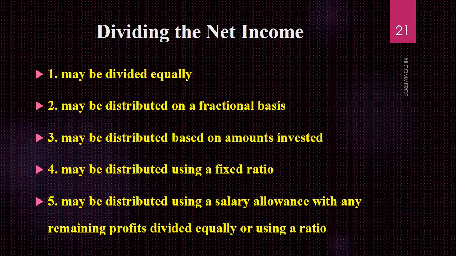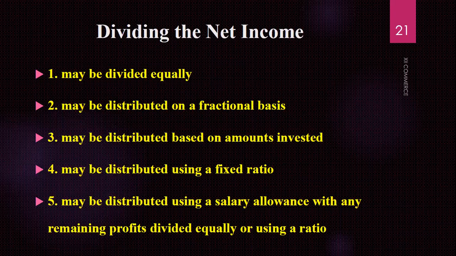Number 3, it may be distributed based on the amounts of investment. Definitely it depends upon capital investment. It happens sometimes that they will distribute their net income according to their capital ratio. The amount they have invested means, here you can write it down as a key point, amount invested means capital ratio. If I invested 1 lakh and my partner invested 2 lakh, then the ratio between me and her is 1 is to 2. So this is called the capital ratio, which can be extracted from the amount of the investment.